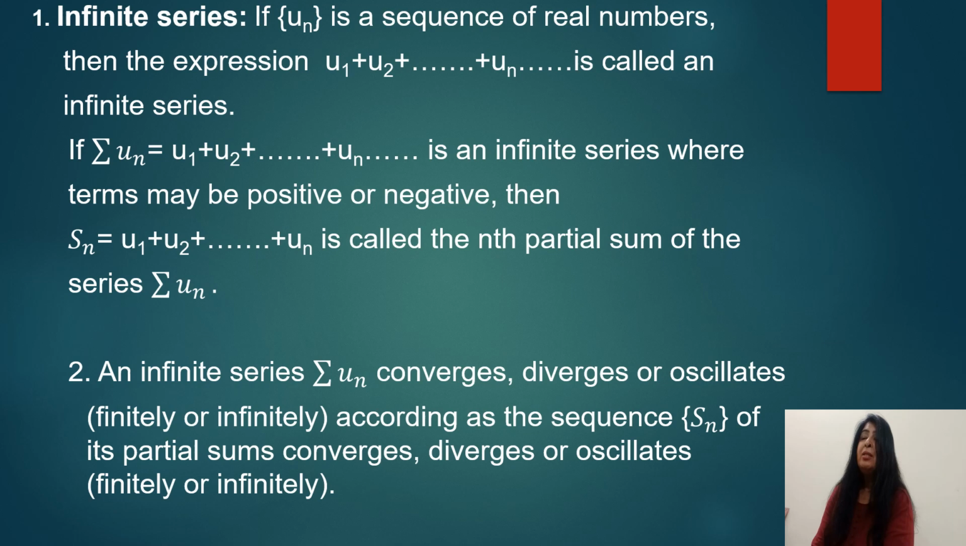Now the next result: an infinite series sigma u_n converges, diverges or oscillates finitely or infinitely according to whether the sequence S_n of its partial sums converges, diverges or oscillates. So we check the behavior of an infinite series through the sequence S_n, where S_n is the sequence of the partial sums. If the sequence of partial sums S_n converges, the series will converge. If it diverges, the series will diverge. If it oscillates, then the series will oscillate.